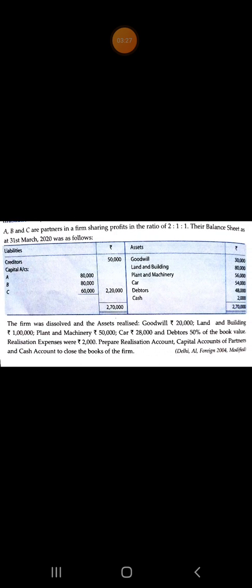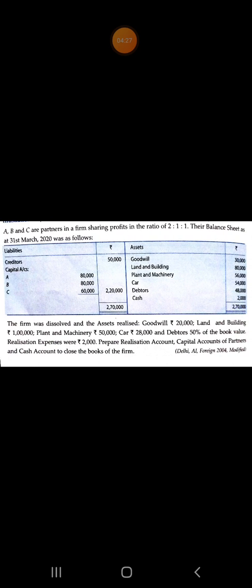Next, adjustments. Goodwill realized 20,000, land and building 1 lakh, plant and machinery 50,000, car 28,000 and debtors 50% of the book value. Book value of debtors 48,000. So the amount realized from debtors is only 24,000. That is 50% of 48,000.